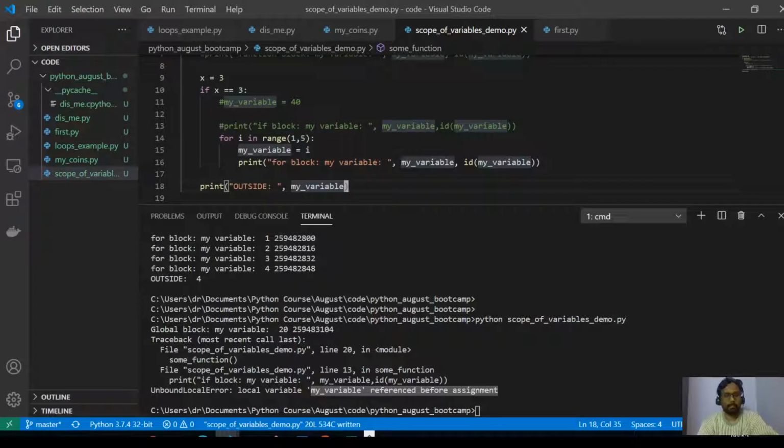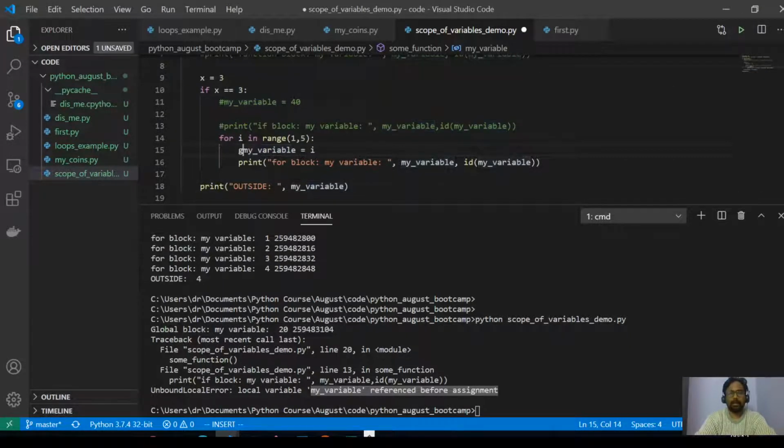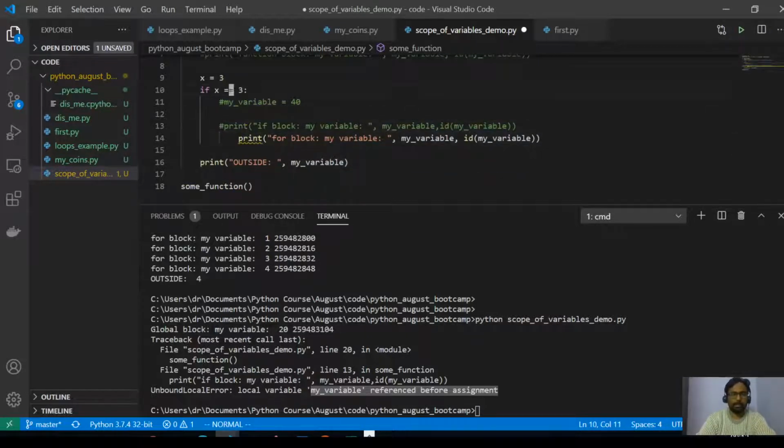For example, if I want to get the my variable of the if block inside the for loop, how can we do it? That means it cannot be a global. Yeah, we have to use global and then use it here. So you want to use it from the if block inside this, right? You don't have to define it, you can just use it here.